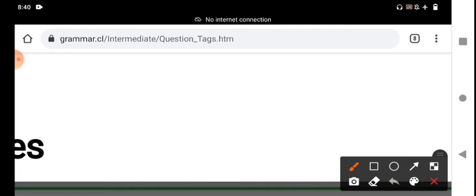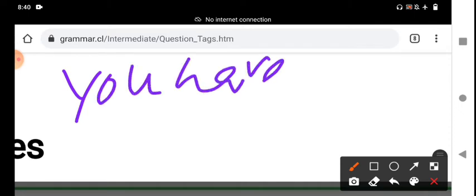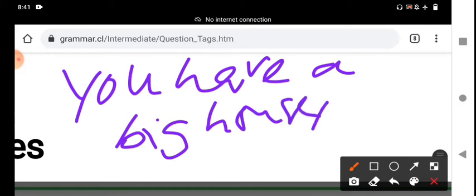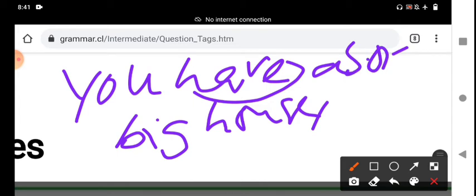But the same has comes in this sentence. You have a big house. For example, you have a big house. It functions as a main verb. Have declares a simple present tense. That means what is the tag? You have a big house.